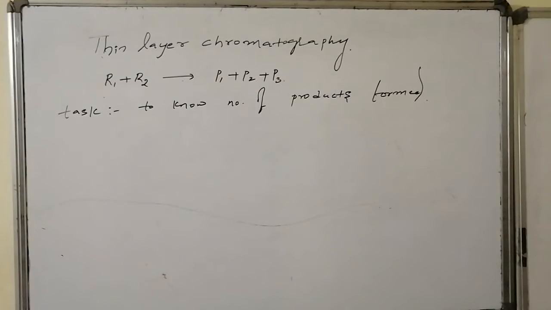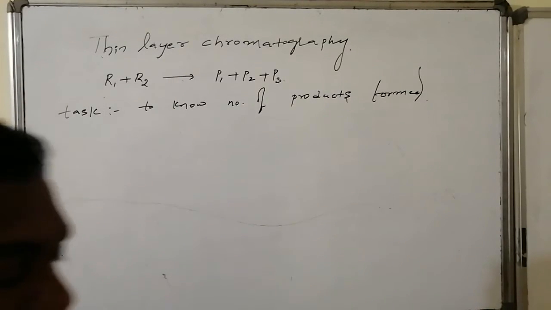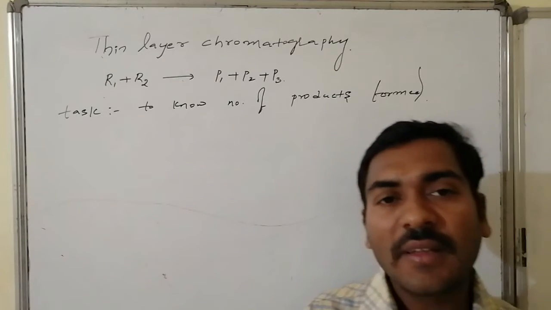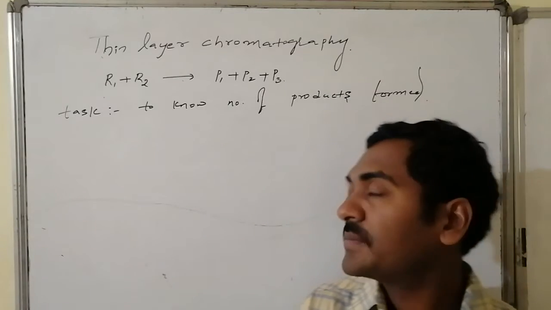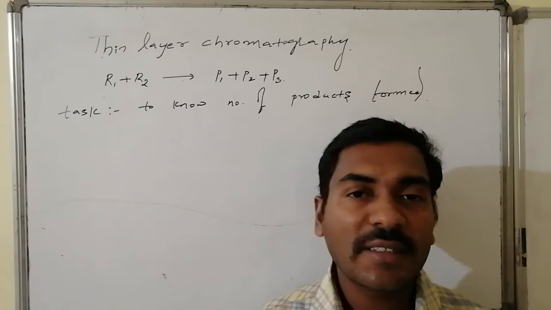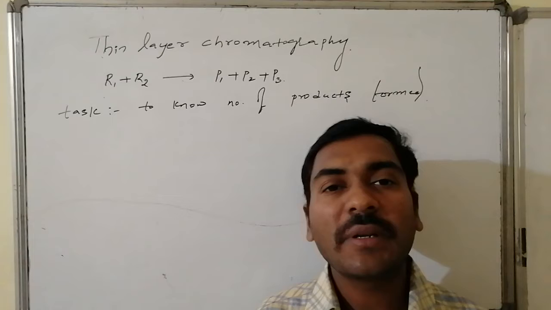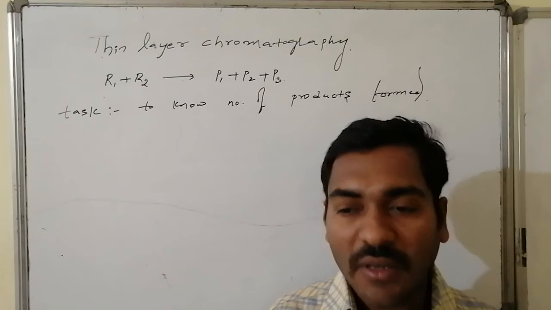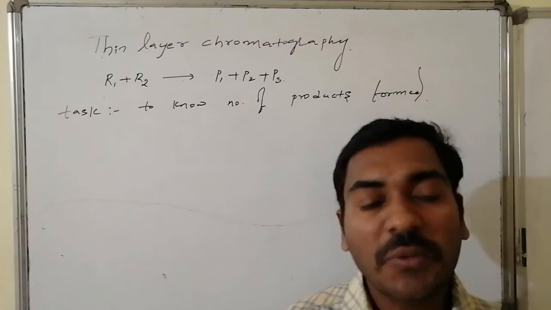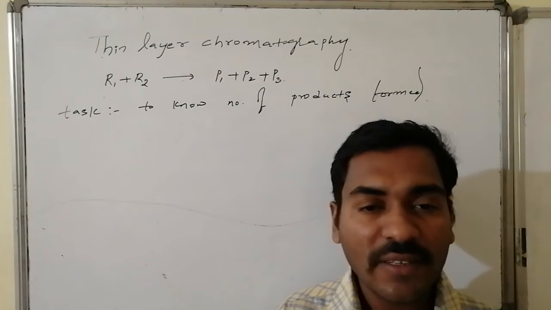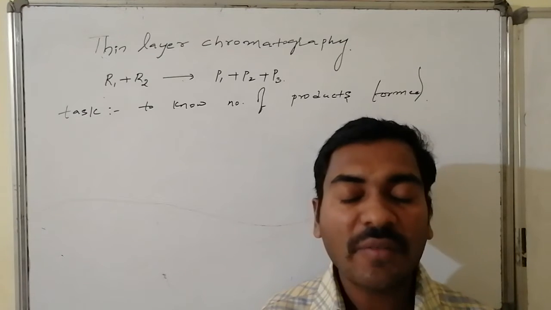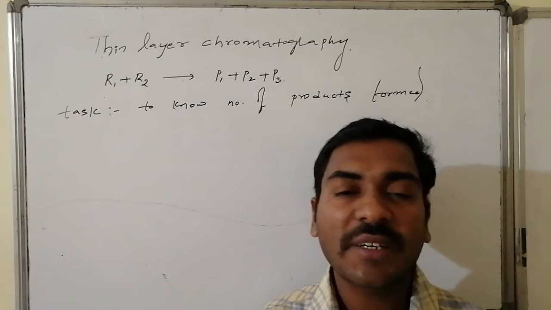Yes, now the basic importance and the logic related to TLC. Before going to TLC, let us expect that a chemical reaction was performed. R1 is a reactant, R2 is a reagent. As a result of this reaction, products like P1, P2, P3 are formed. Now the task is that I want to know how many products are present in the reaction mixture, qualitatively.